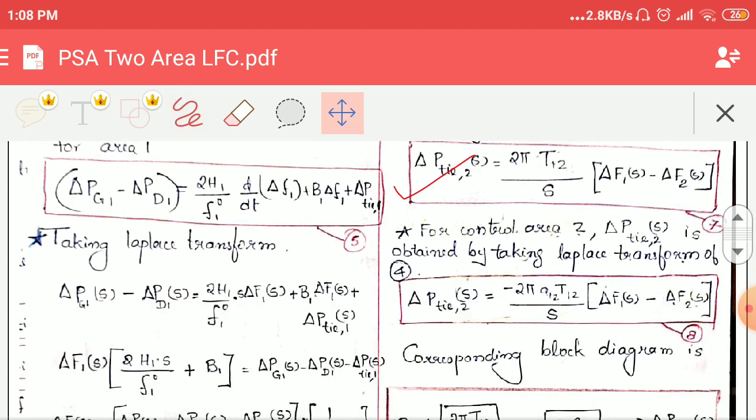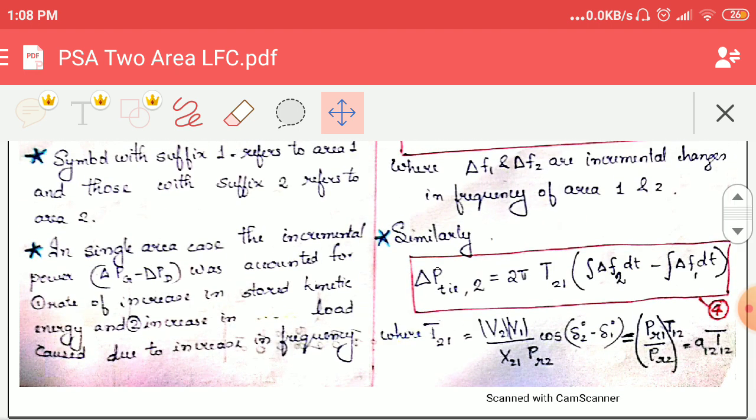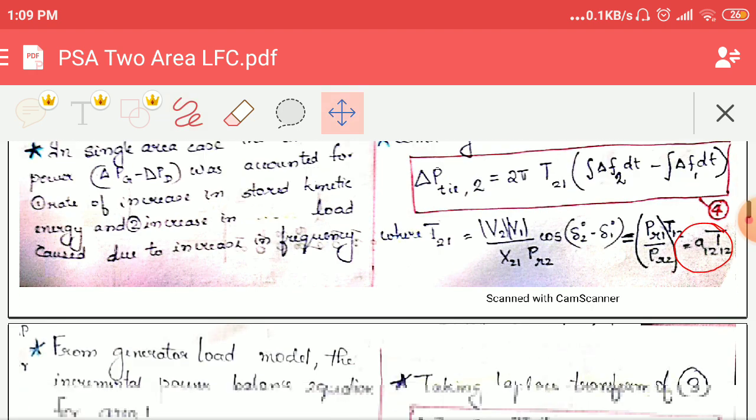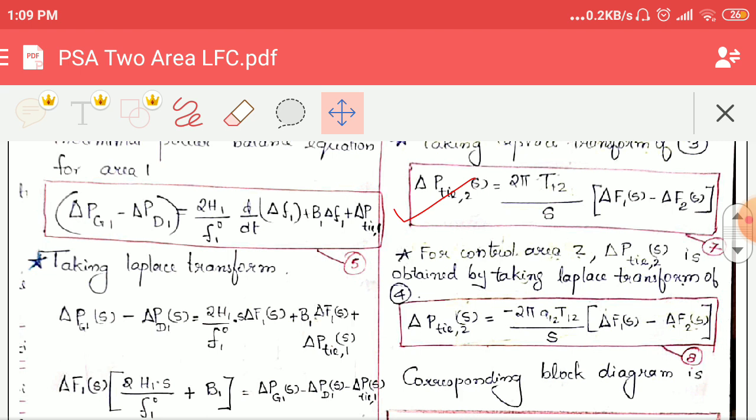For control area 2, the same thing can be repeated. But this one has to be done by taking the Laplace transform of the fourth equation. You can see the fourth equation here. Instead of T21, we can mention it as a12 T12. And in this one, we can substitute ΔF2 minus F1 of s as minus of ΔF1(s).